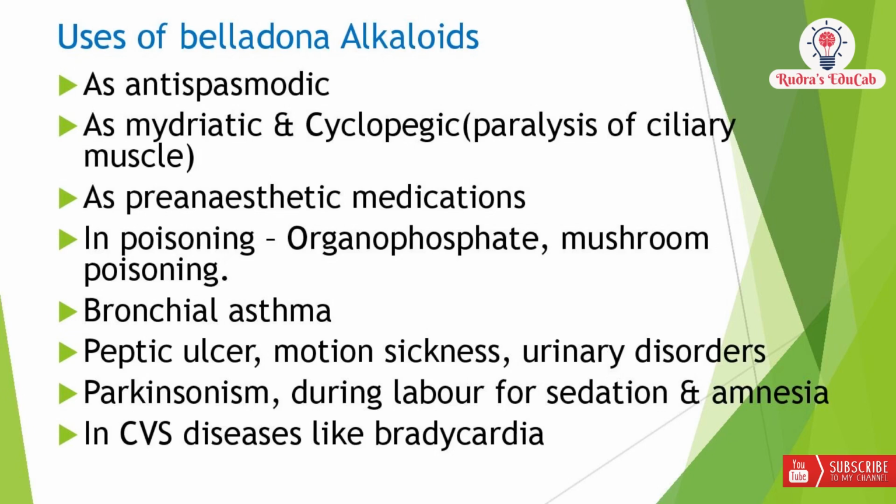They are used in bronchial asthma, peptic ulcer, motion sickness, and urinary disorders. Some of the anticholinergic drugs are also used in Parkinsonism and during labor for sedation and amnesia. Finally, they are also used in cardiovascular conditions like bradycardia.